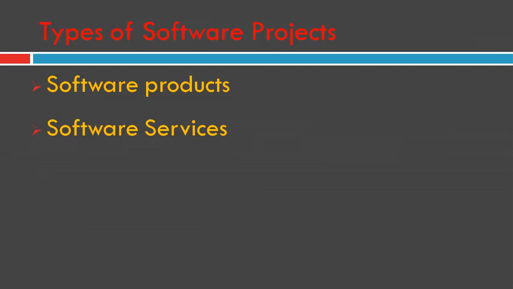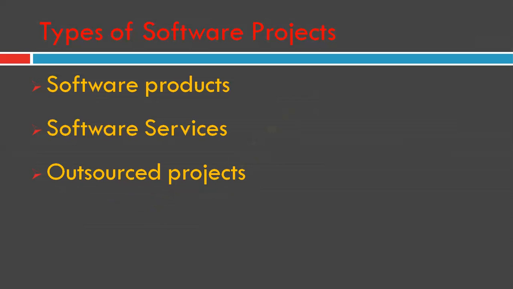Then there is no need of going for a new software. They take the existing software, add some small functionalities to it, and deliver the software. Now let us see what is outsourced software.